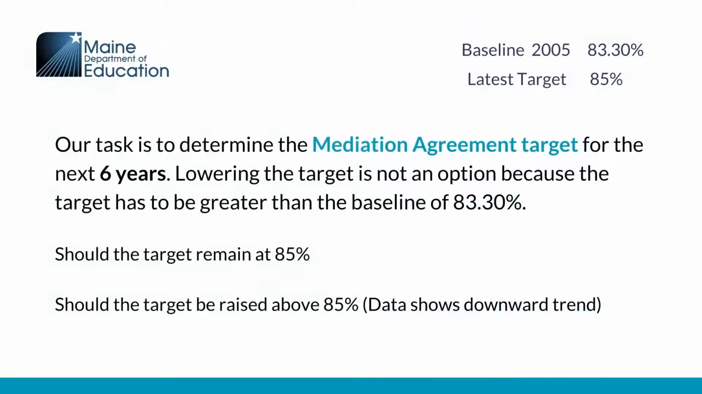Our task is to decide if we want our target to remain at 85% or if we want to raise it for the next 6 years. In this case, it would be difficult to meet our target if we raised it because the data have shown an overall downward trend.